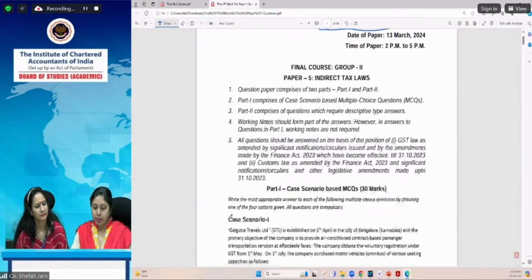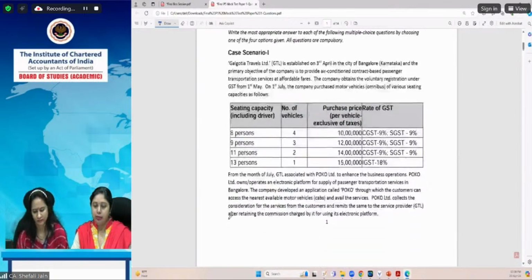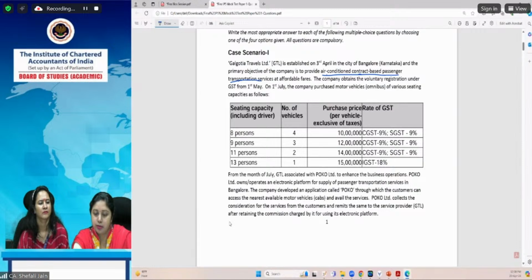And then you can apply that and arrive at the final answer. So first is case scenario 1. Galgotia Travels Limited is established on 3rd April in the city of Bangalore, and the primary objective of the company is to provide air-conditioned contract-based passenger transportation service. Okay. So the company obtains voluntary registration on 1st May. So on 1st April, it started the business, and on 1st May, it obtained the voluntary registration. So its registration became effective on 1st May itself.